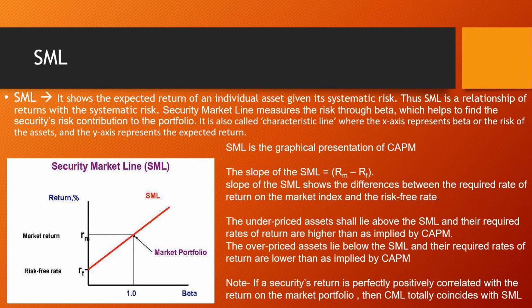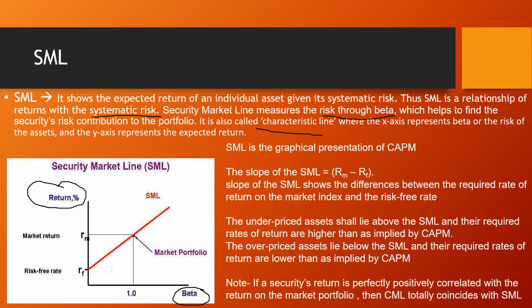Now comes the SML, or the security market line. It is also like CML, but the difference is CML considers both systematic and unsystematic risk, that is total risk, but SML considers only systematic risk. It is also a relationship between the expected rate of return and the beta. Beta here is the systematic risk. In the security market line, the risk is measured through beta. It is also called the characteristic line, which you have read earlier.